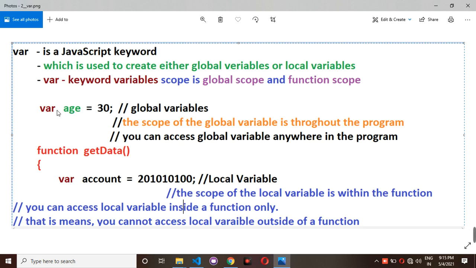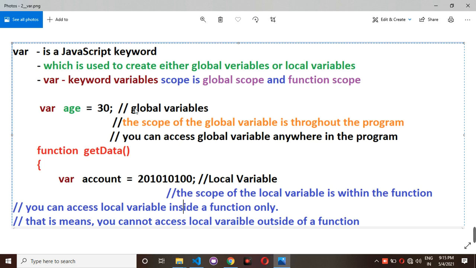For example, var age is equal to 30, this 30 is the value stored inside the age variable. This variable is created outside of the function, that's why we call it a global variable.